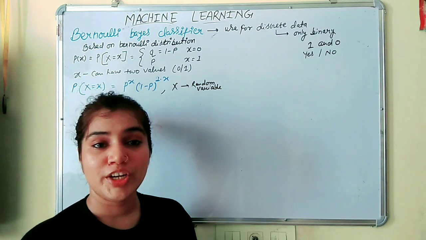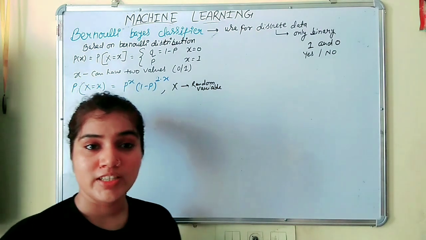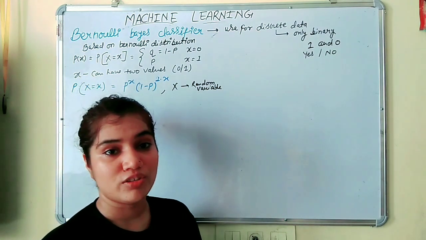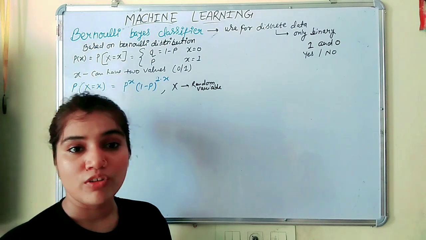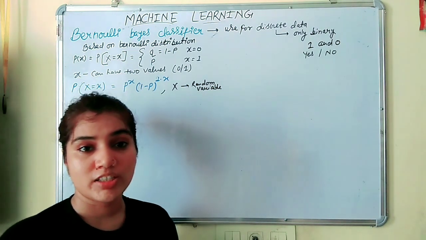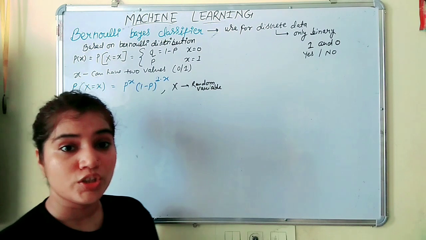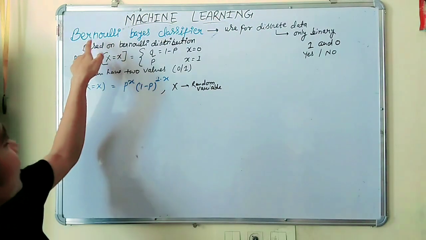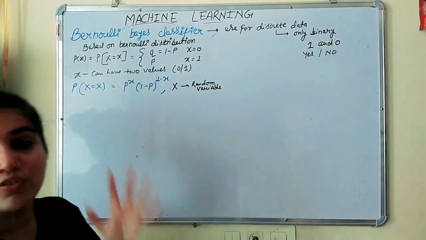Our running topic is probability, where we are seeing some important machine learning algorithms. Some of the topics we have already covered, and the link you will get in the description box. The topic we will look at today is the Bernoulli Bayes classifier.